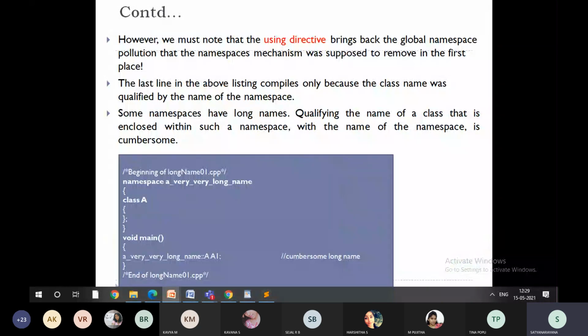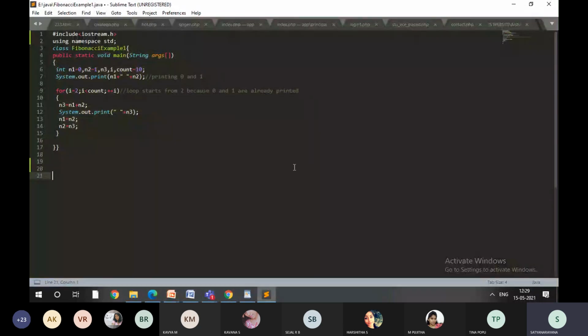So what is meant by alias? Alias is nothing but, say for example, if I'm using the namespace name standard input output, the alias for this will be std. This is the alias. Say for example, if I'm creating a namespace svce student details, I can make it as svce std. So instead of using a very big name, I can make it as svce stu, like this.